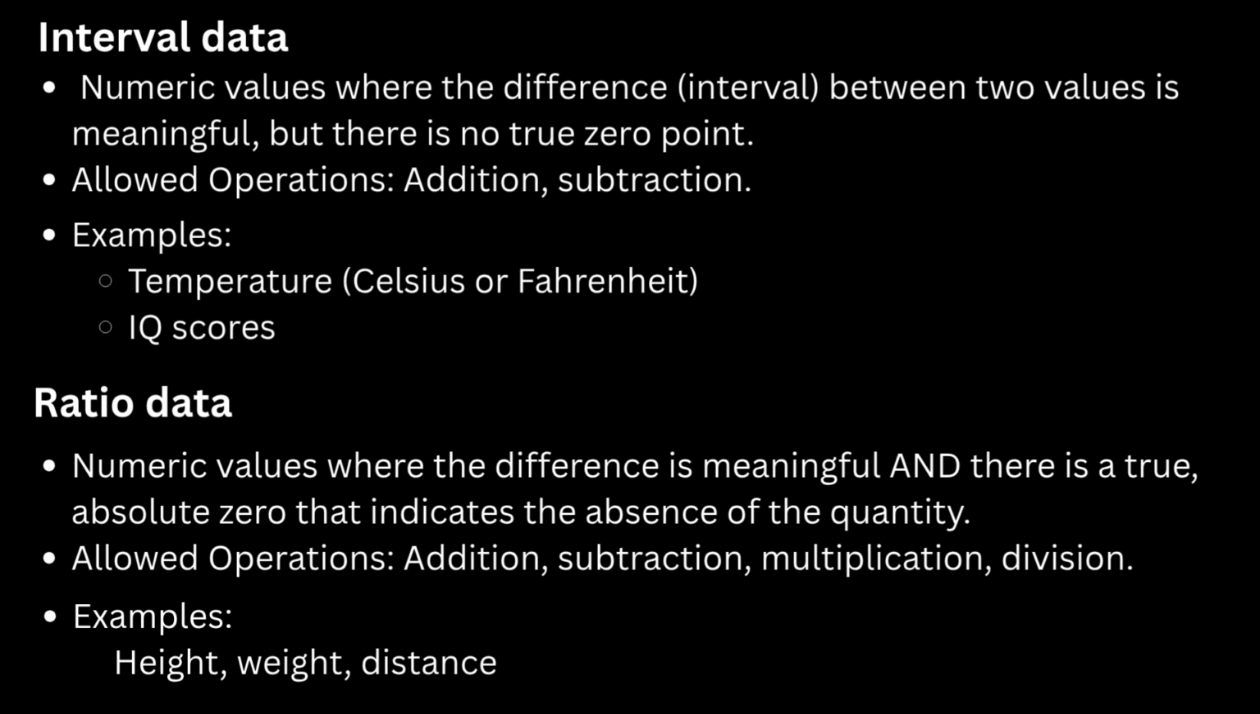Then there is ratio data. This is the easy one. It's when 0 means 0. Think of a ruler. If something is 0 centimeters long, it doesn't exist. 20 centimeters is twice as long as 10 centimeters. Same with weight, age, time spent studying. Here 0 means none. So you can say twice as much. Operations allowed in interval data are addition and subtraction, whereas in ratio data, allowed operations are addition, subtraction, multiplication, and division.